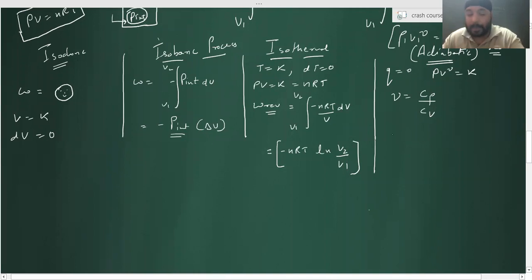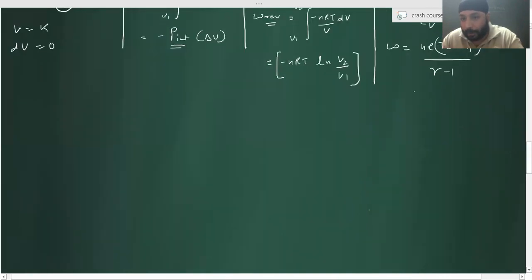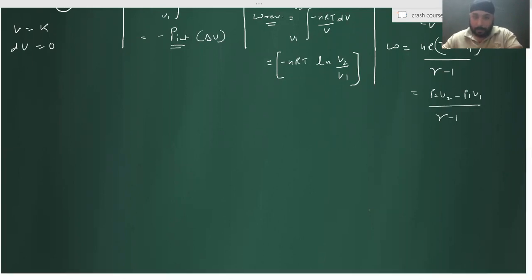Listen, what is the work done in case of an adiabatic process? It is nR(T2 minus T1) divided by gamma minus 1. Any doubt in that? Or it is also equal to (P2 V2 minus P1 V1) divided by gamma minus 1. Getting it? Very good.